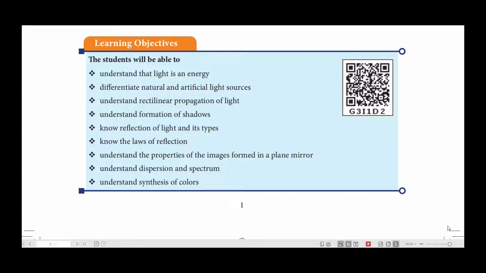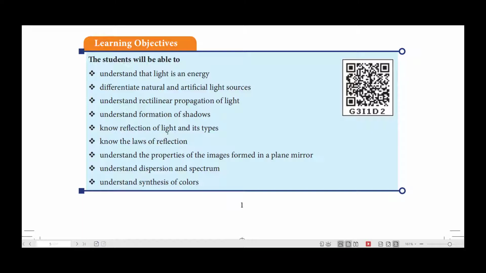What is rectilinear propagation of light? Light always travels in a straight line. That we already know. That is indicated here, rectilinear propagation of light. Understand the formation of shadows. When you run or walk, your shadow follows you, is it not? Then that is a shadow. I will explain it to you in detail, okay?